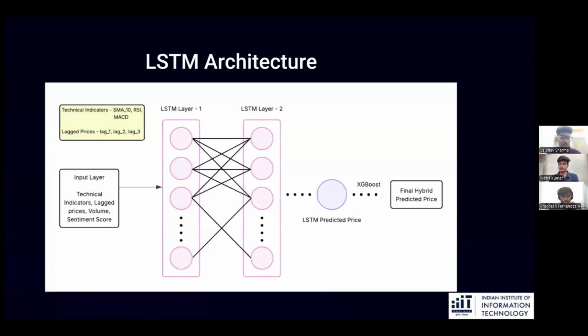Now, this slide illustrates the LSTM-based hybrid architecture. It begins with an input layer comprising technical indicators, lag prices, volume, and sentiment scores. The input is passed through two stacked LSTM layers to capture temporal patterns. The LSTM predicts an initial stock price, which is then fed into an XGBoost model along with other features.